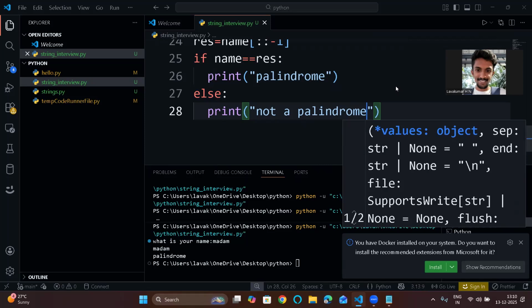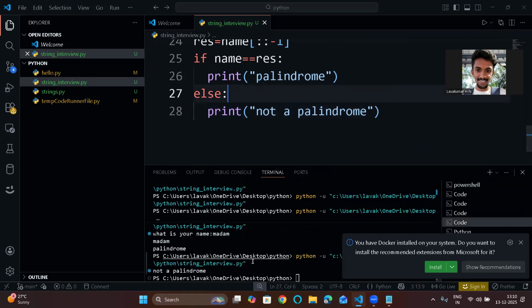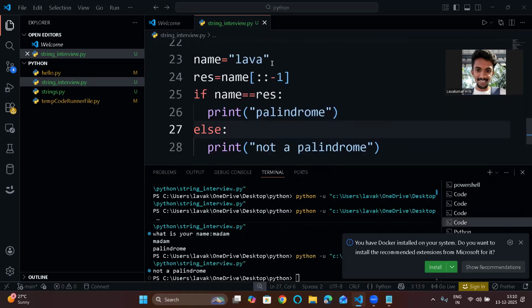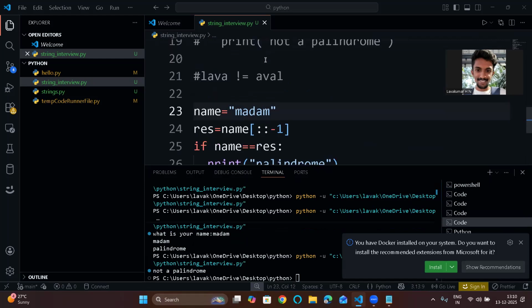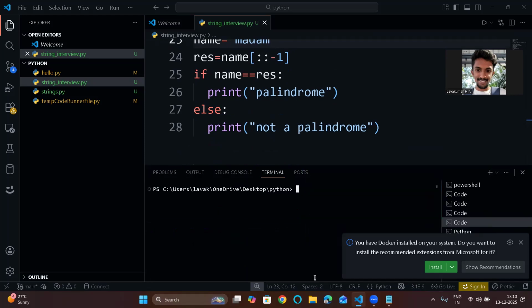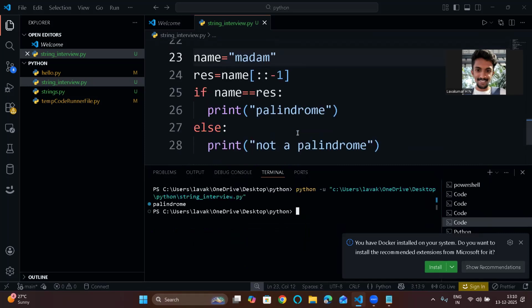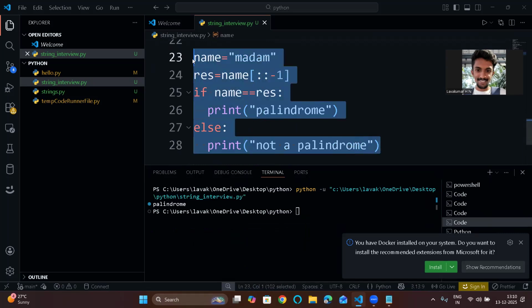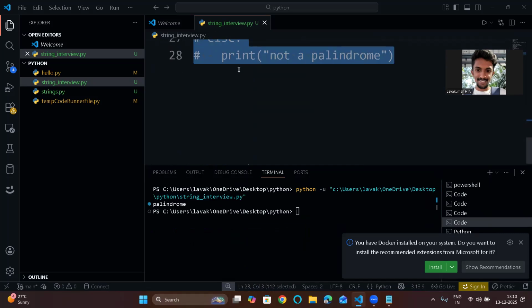Now let's run this. What will be the output? See, it's not a palindrome. So let's take madam, clear the screen and see the output. Let's run this. See, it's a palindrome. So this is an easy way. But he will ask, don't use the slicing method, don't use a for loop. Now for that, there is a good way to solve this program.